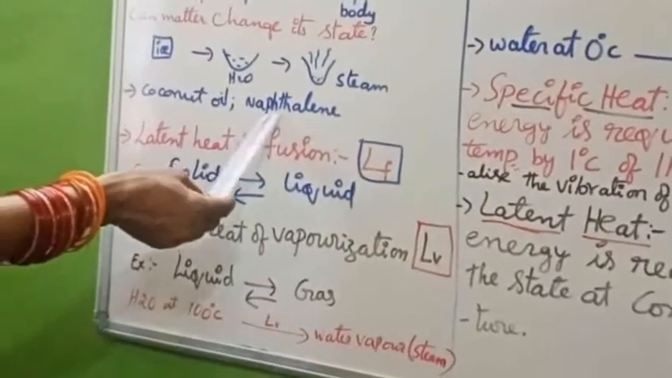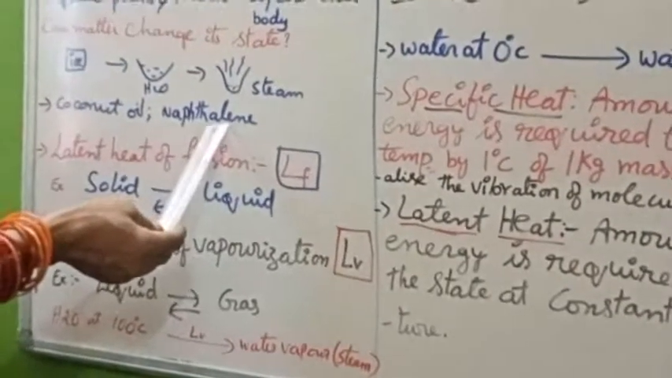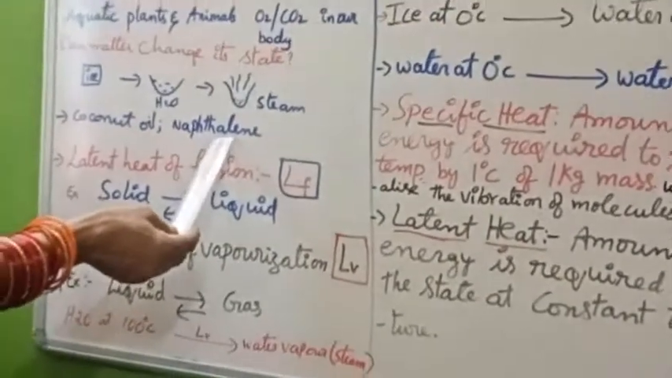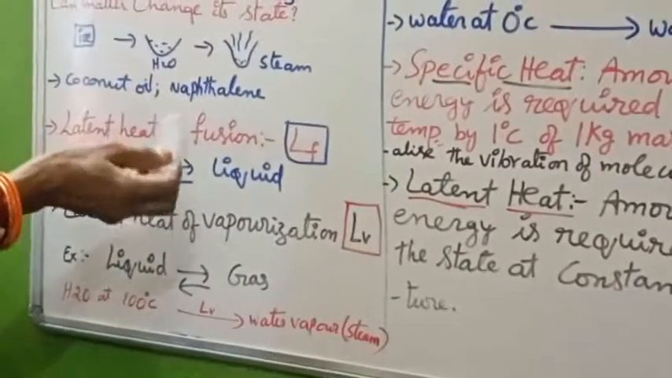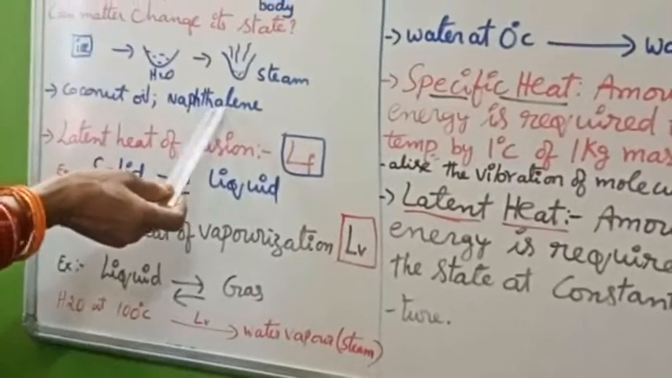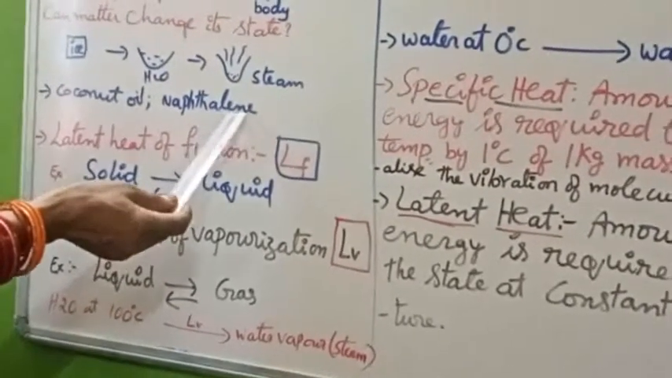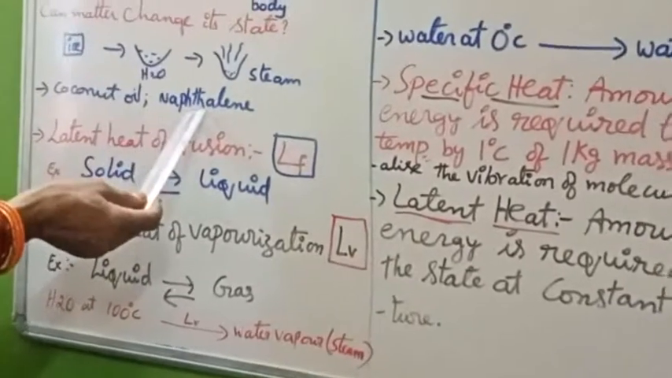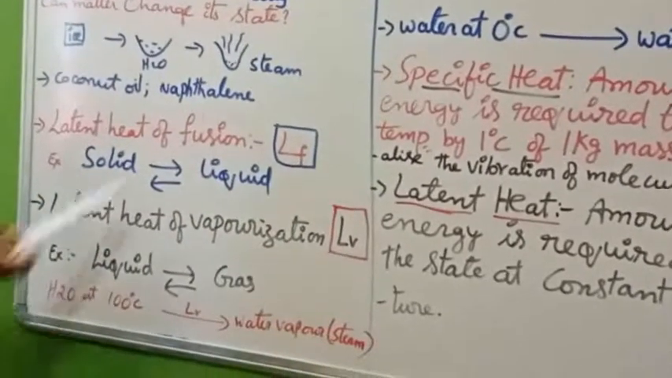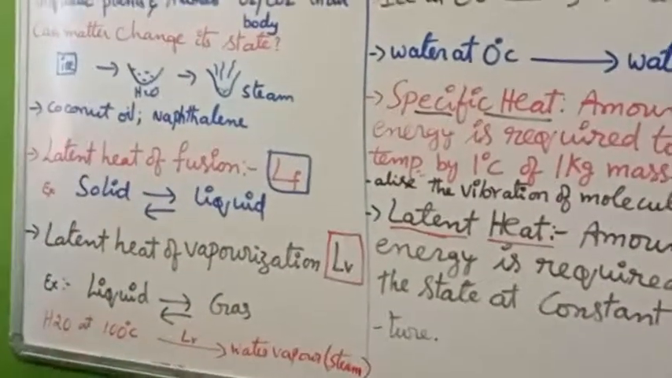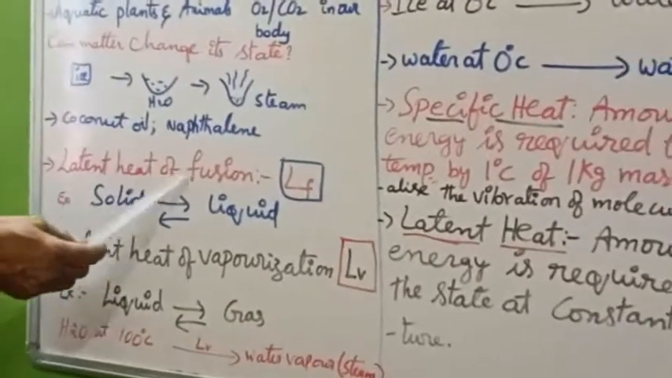If we take naphthalene balls, which we use to preserve woolen clothes, at first the size of the ball may be this much, later on slowly the size decreases. Here there is a special process called sublimation. There is no middle stage called the liquid state. The solid state directly changes into the gaseous state. Solid to gaseous state.